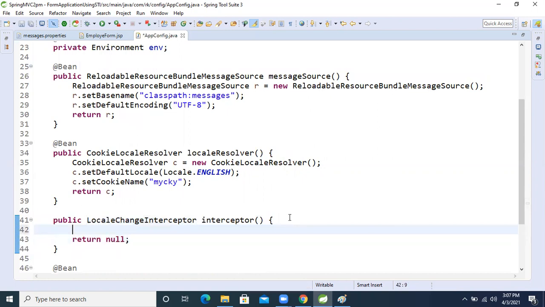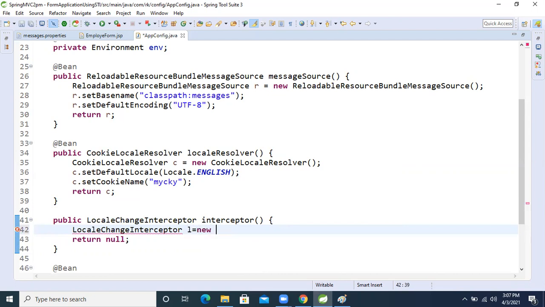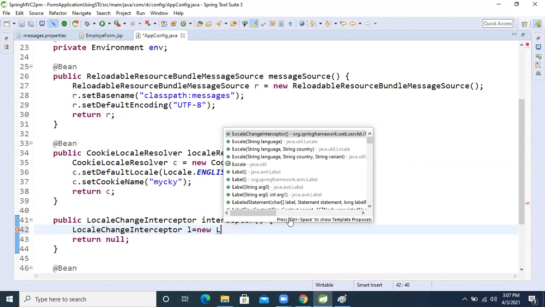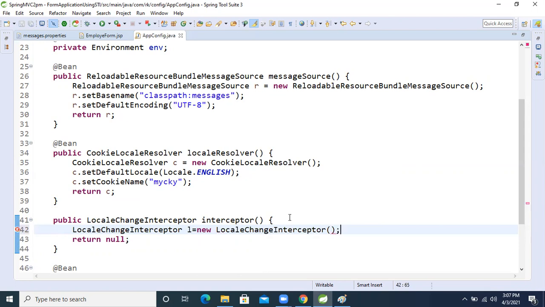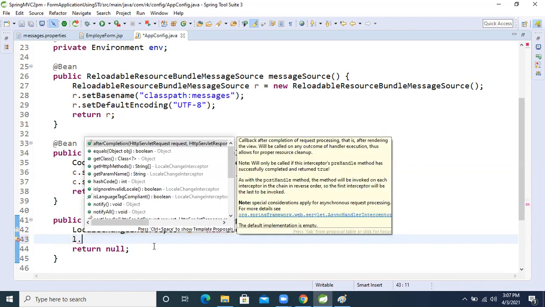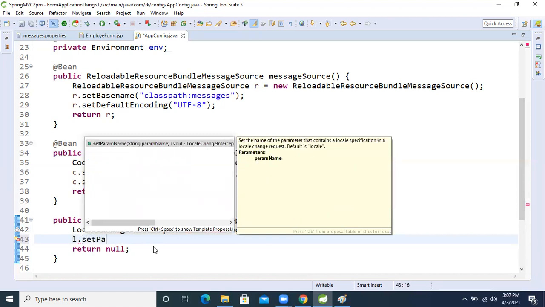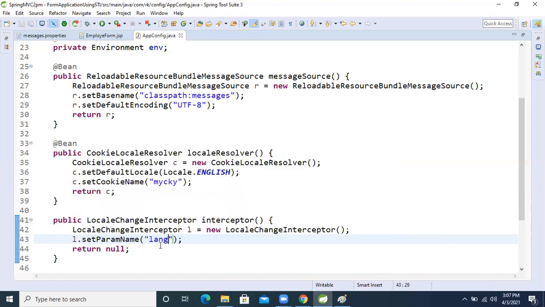Inside that, again we take LocaleChangeInterceptor, l equal to new LocaleChangeInterceptor. This bean is needed so that the locale is changed based on the URL request. So l.setParamName, and inside I'm giving lang, since we are performing the language operation only.